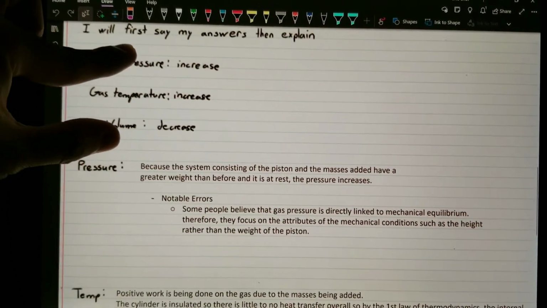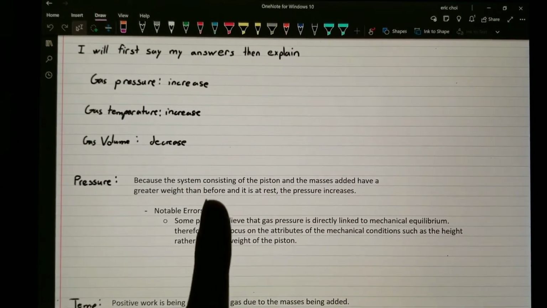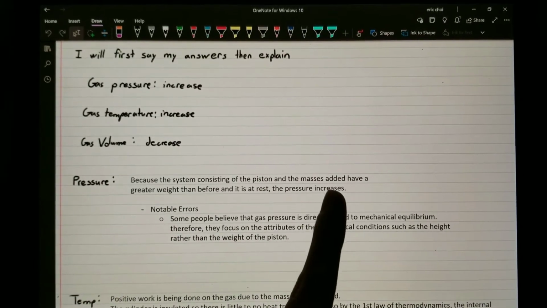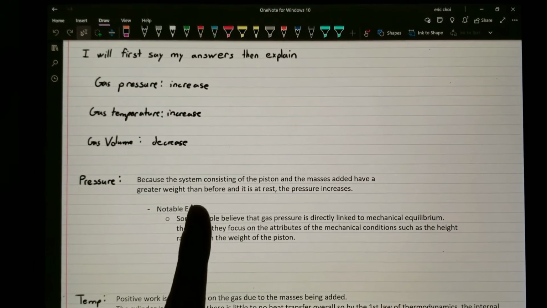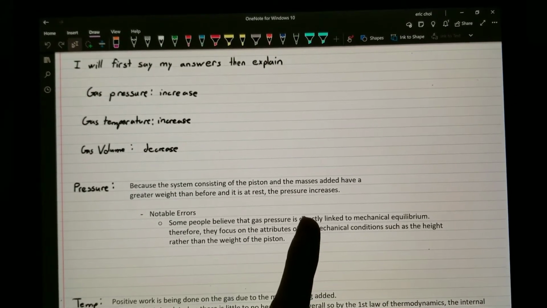Now, this is my reasoning for the pressure increasing. If the system consisting of the piston and the masses added has a greater weight than before and it is at rest, then the pressure increases.